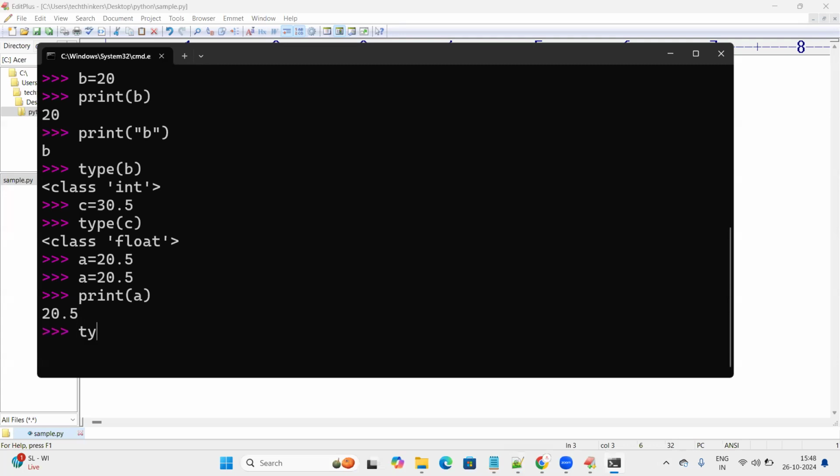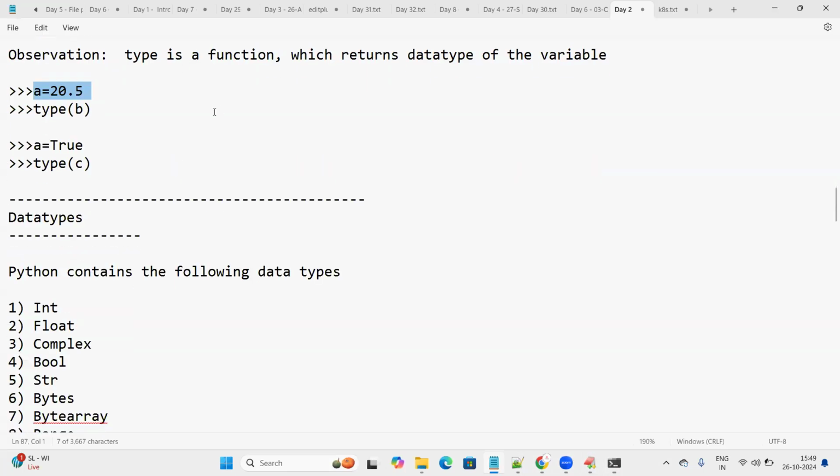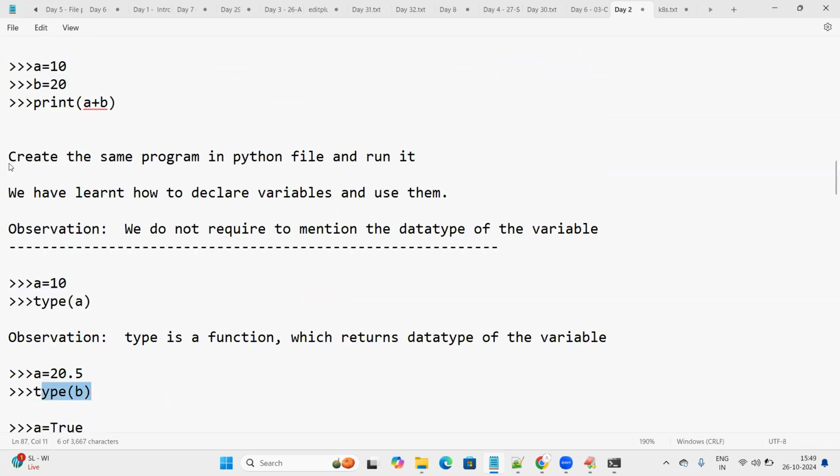And if I would like to see the data type of A, what is the data type of A? Float. 20.5 is a floating point value. Hope you understood the data type. What is the type function? We understood the print function, and we also understood the type function.